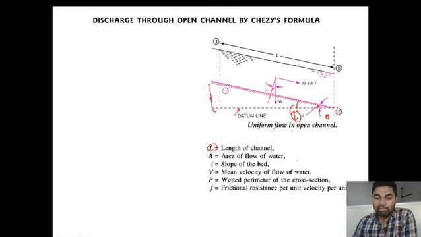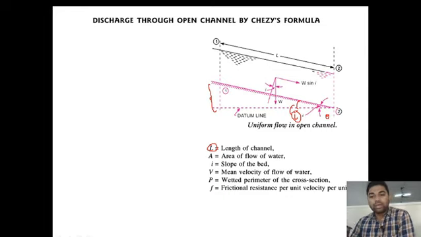Let V be the mean velocity of the flow of water. Let P be the wetted perimeter of the cross section, and let small f be the frictional resistance per unit velocity per unit area. So, this is all about considering an open channel flow.